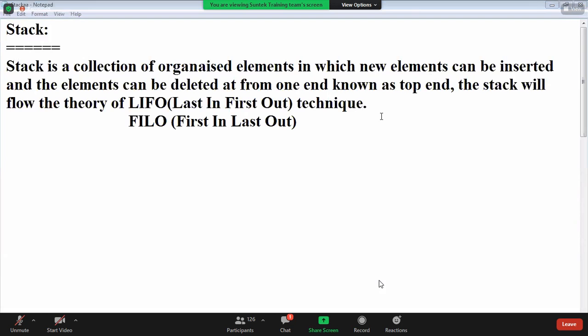Last in, first out. Stack related terminology, guys.